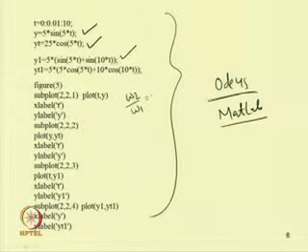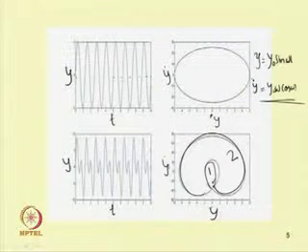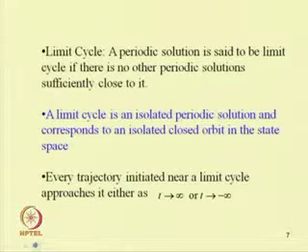So, if omega 2 by omega 1 is a rational number, or if it is an integer, then one can find a periodic, 2-periodic, or 3-periodic response of the system. But if this ratio is an irrational number, later we will see this leads to a quasi-periodic response. So, one can plot this periodic or quasi-periodic response.